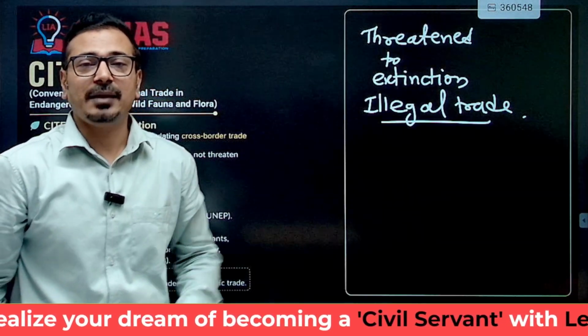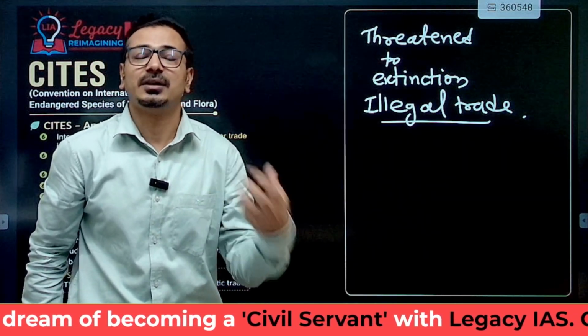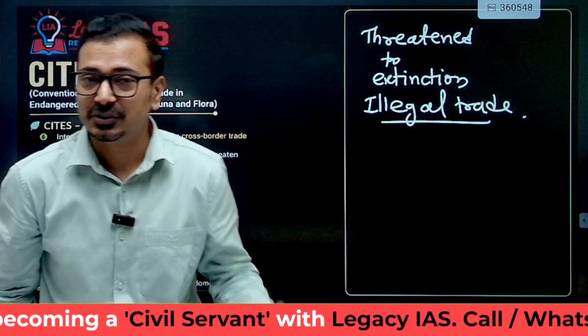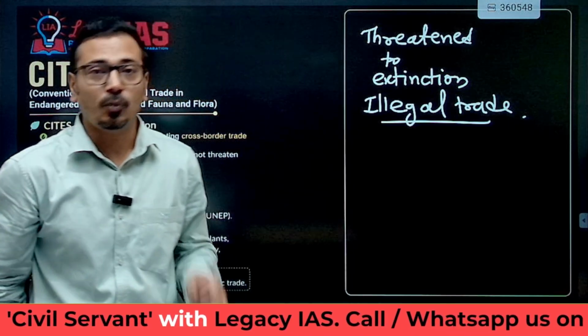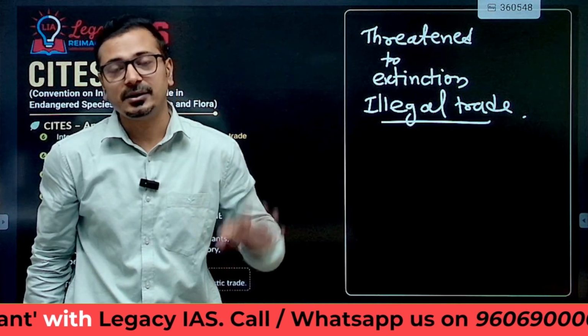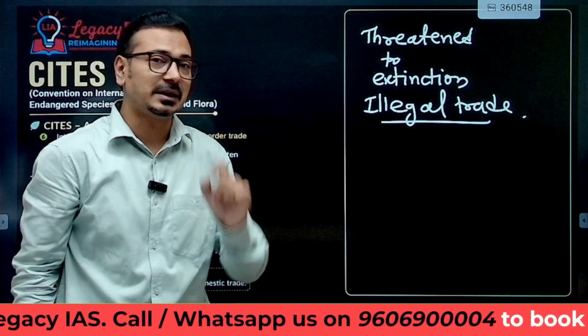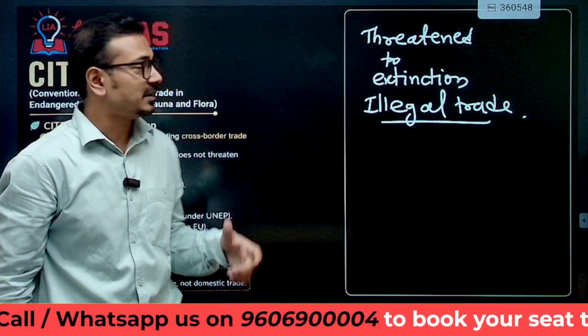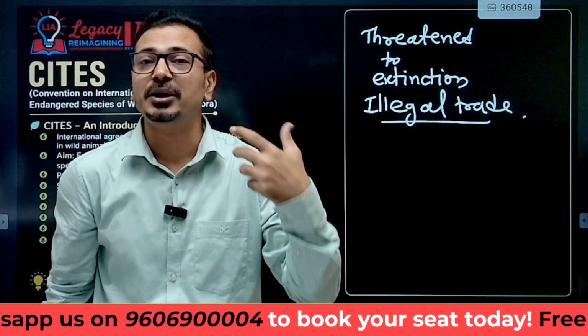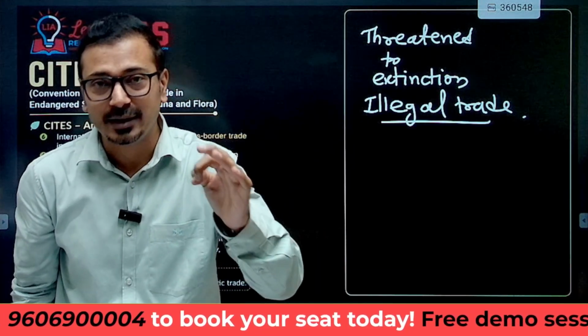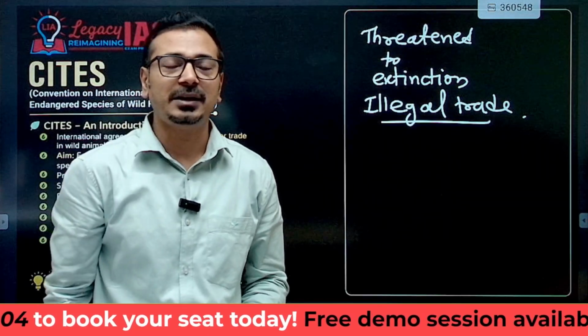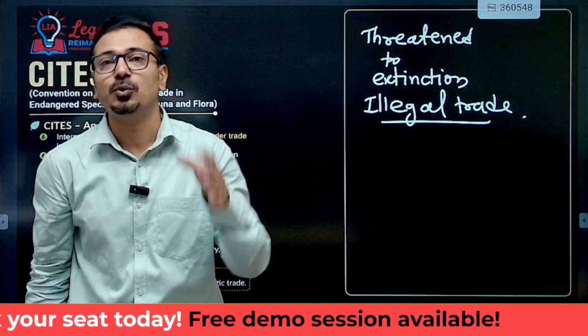At the same time, such illegal trade is resulting in more and more zoonotic diseases in recent times. We are talking about wild flora and fauna, so zoonosis concerns are also there. Along with that, such illegal trade is also used as a source of funding for anti-national activities, and it acts as a threat to internal security.